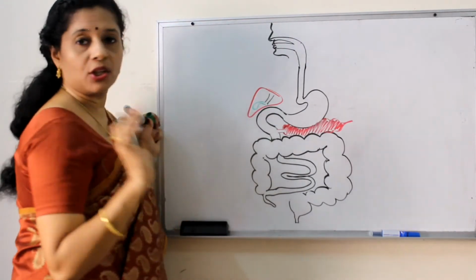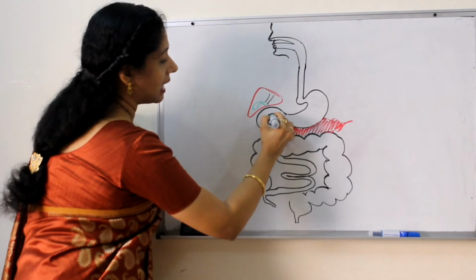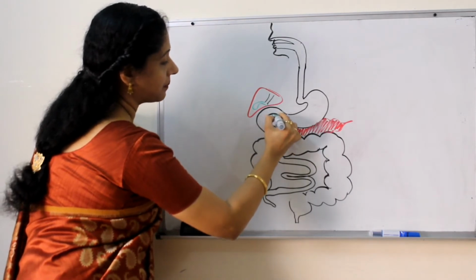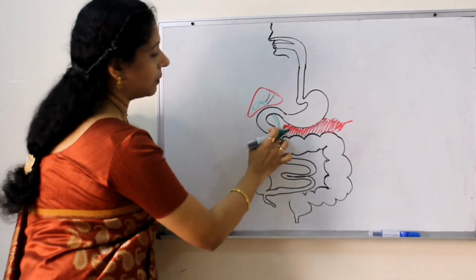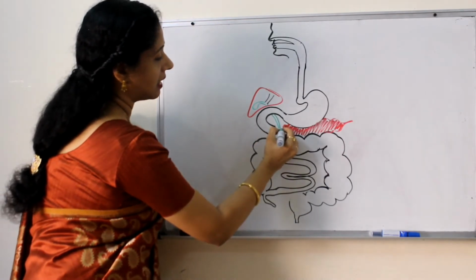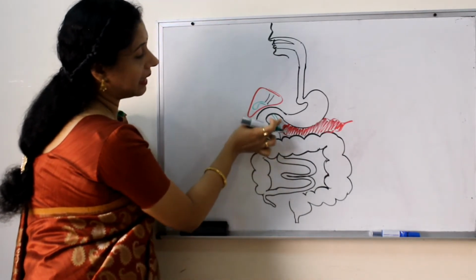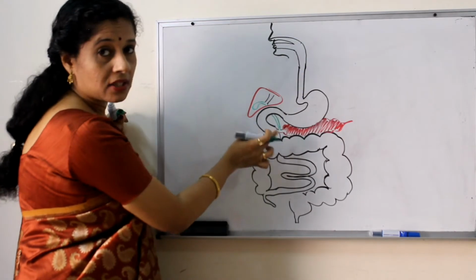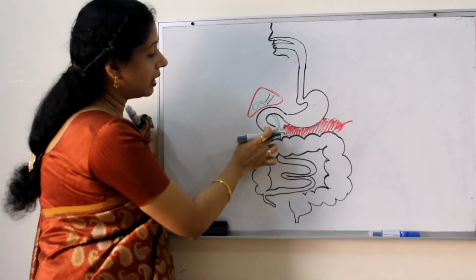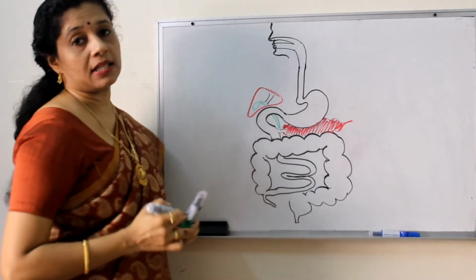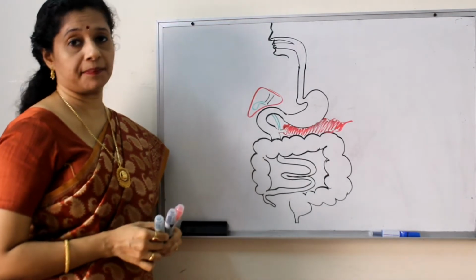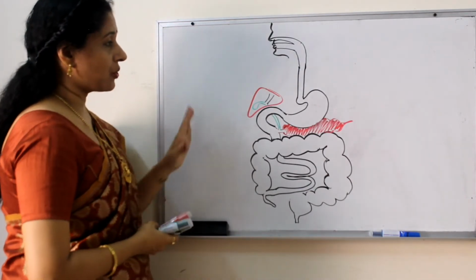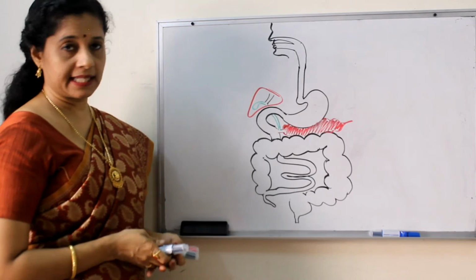And this is the cystic duct. You need not remember these terms. At class 10 level, you don't require this. It will come and join with the pancreatic duct. And together, the pancreatic duct as well as the duct from the liver will join and open together in the intestinal region. Okay. So these are the parts of the human digestive system.